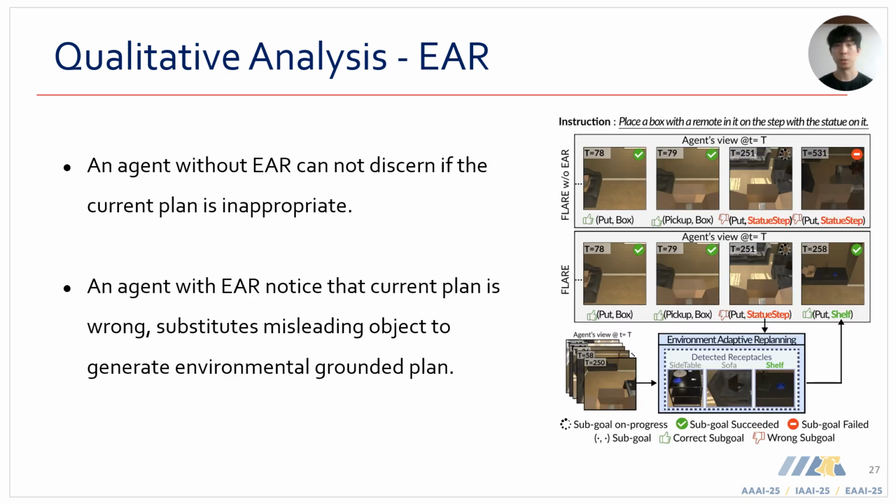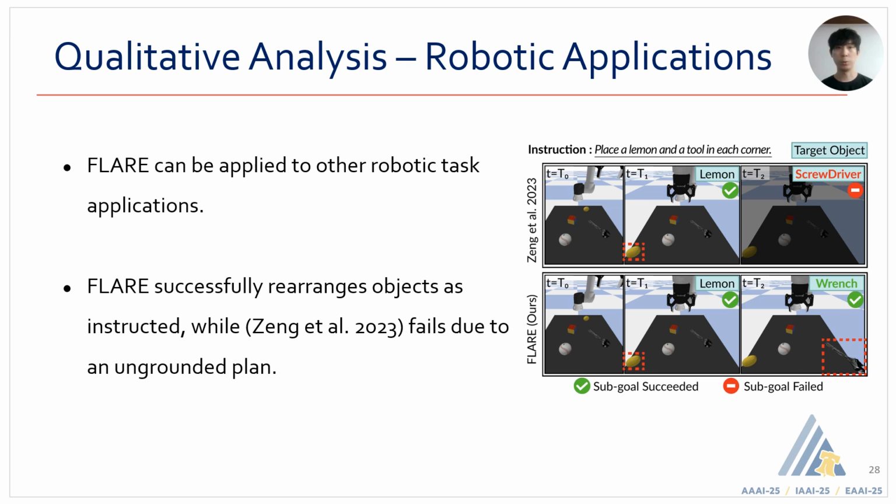For replanning, without EAR, the agent fails to identify misleading objects. With EAR, it successfully substitutes the incorrect object, resulting in an appropriate environmentally grounded plan. Our proposed FLAIR can also be applied to robotic tasks. In this example, FLAIR successfully rearranges objects based on instructions, while the baseline approach fails due to an ungrounded plan.